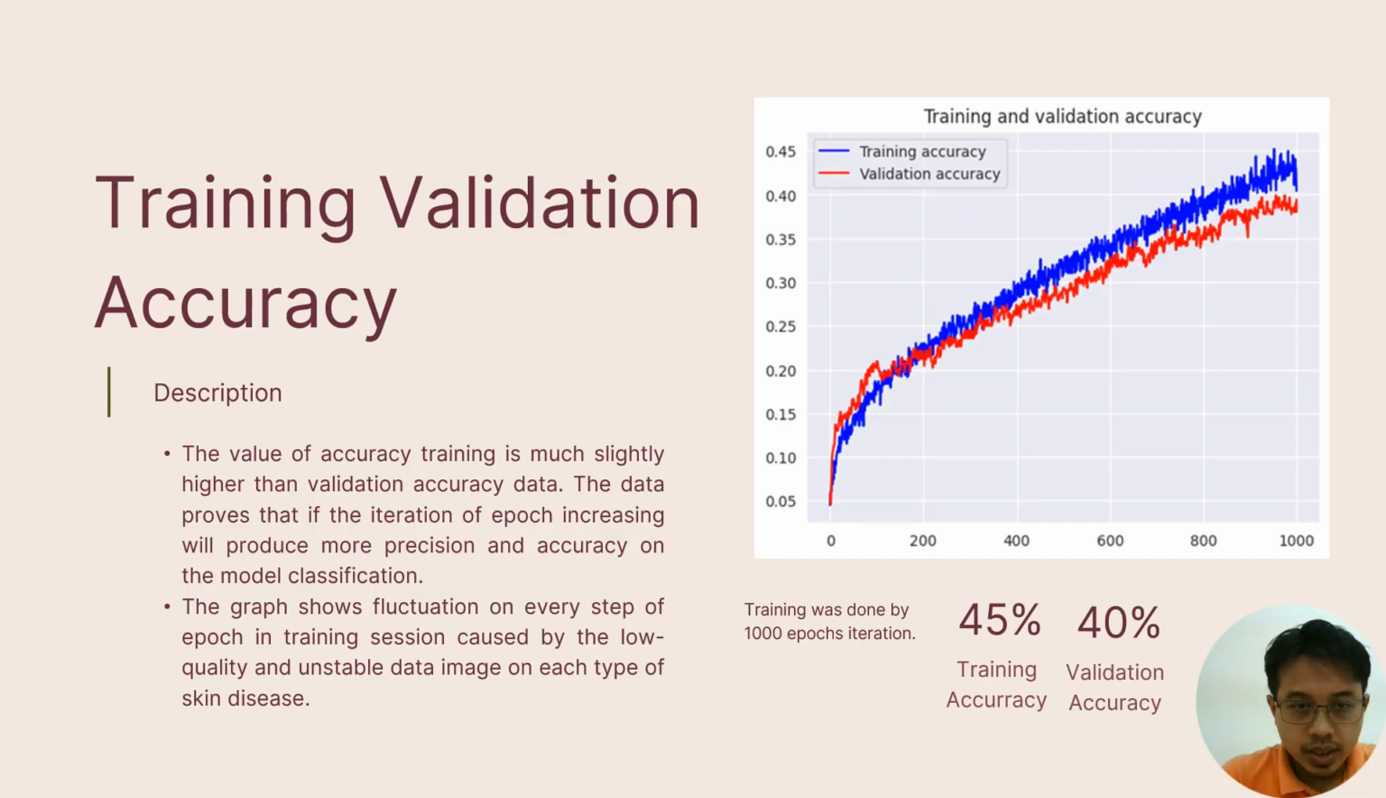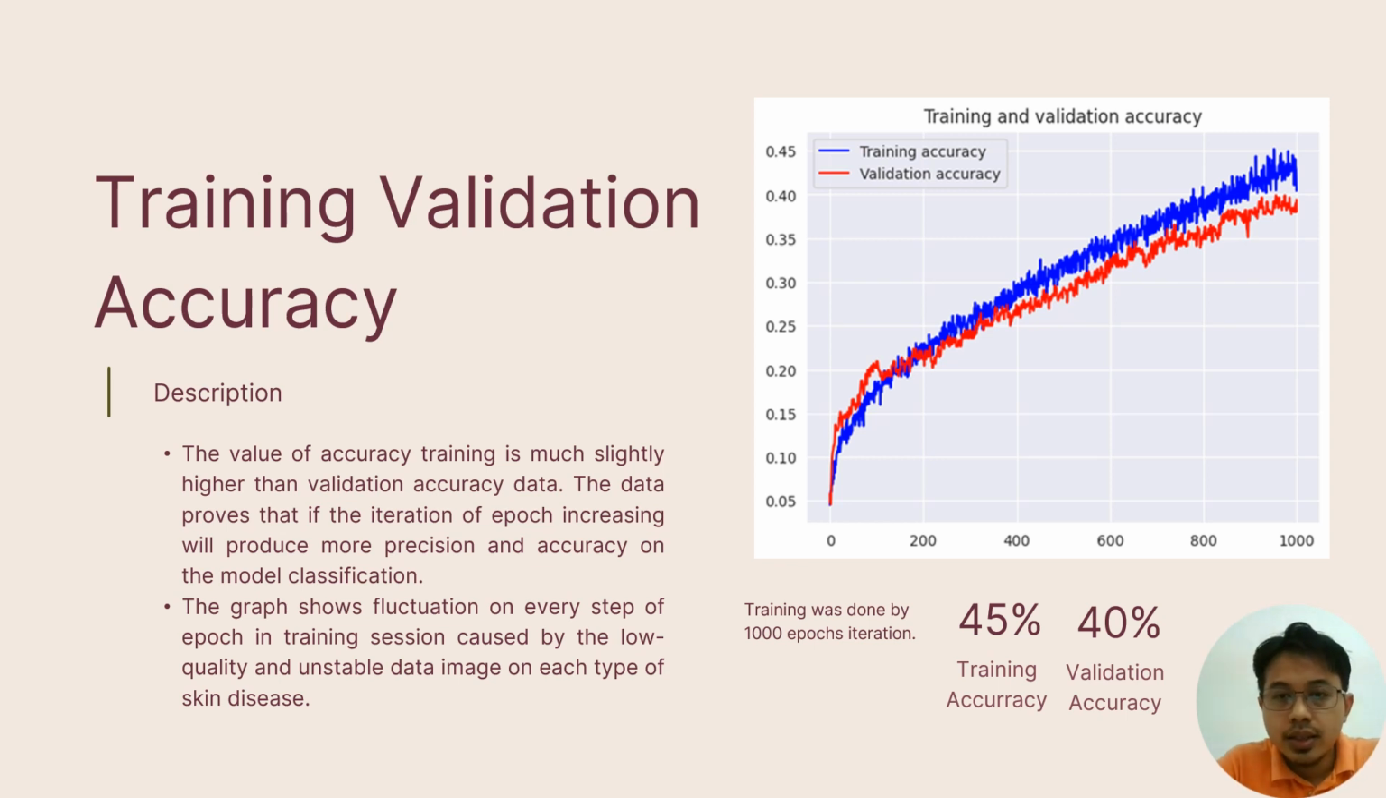Training validation accuracy. The training accuracy is much higher than the validation accuracy. The data prove that if the number of epoch iterations increases, it will produce more precision and accuracy in the classification model. The graph shows fluctuation at every step of the epoch in the training session, caused by the low quality and unstable data images of each type of skin disease.